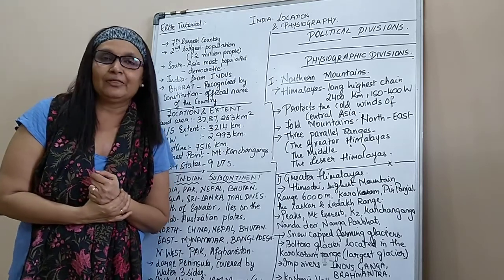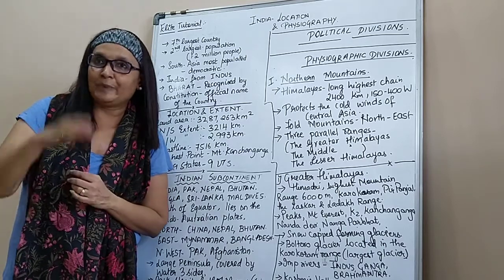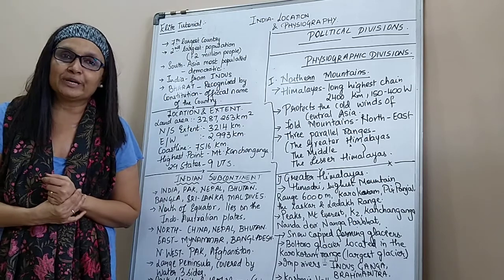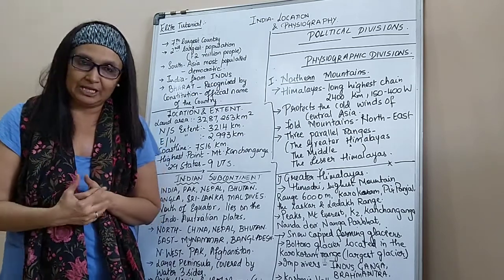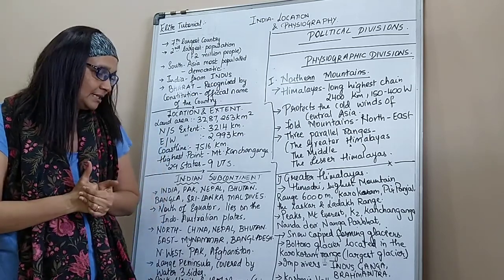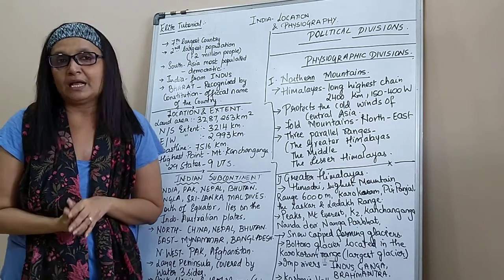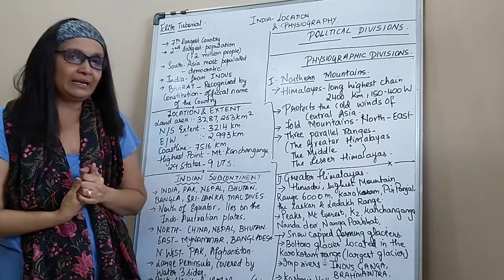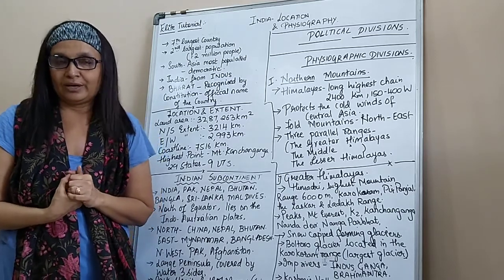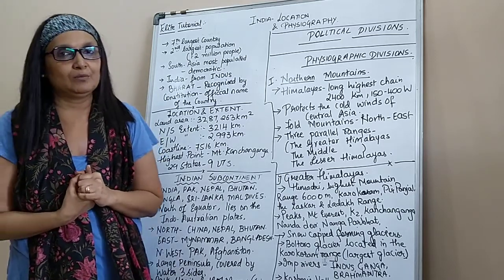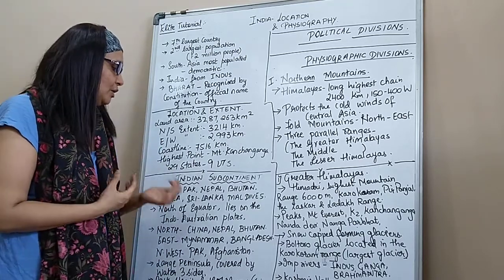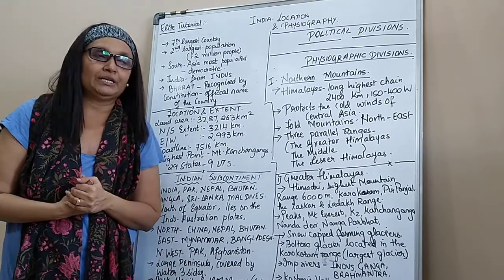Apart from that, we have the Indian Standard Time meridian, which passes through Allahabad at 82 degrees 30 minutes. That is our Indian Standard Time, according to which our time is adjusted. And of course, the southernmost tip and the northernmost tip of our country are Indira Point and Indira Col. So this is all about India and her subcontinent.